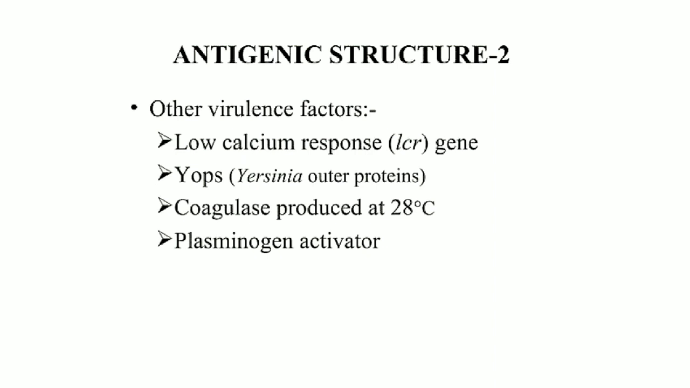Next one, coagulase, produced at 28 degrees Celsius. The coagulase test involves mixing the bacterial cell into a large volume of plasma in a small test tube. When clot formation occurs, it is positive; no clot formation is negative. Another is plasminogen activator, which dissolves the blood clot. Dissolving the blood clot in a human being can block blood flow to the brain. This plasminogen activator is one of the virulence factors of Yersinia pestis.